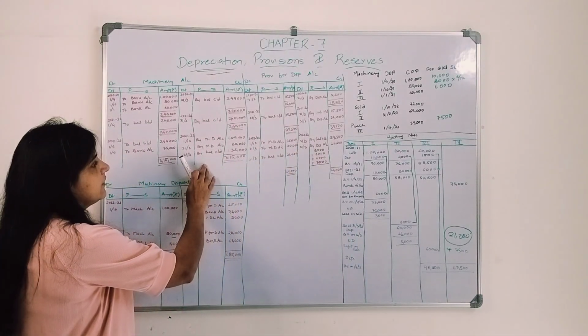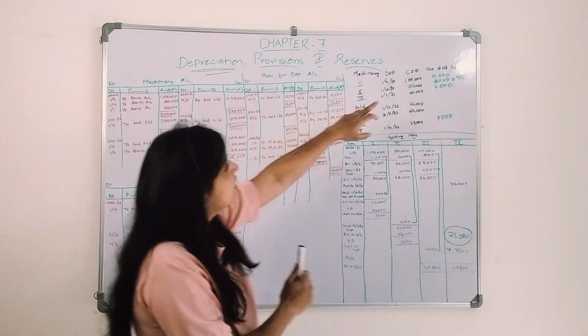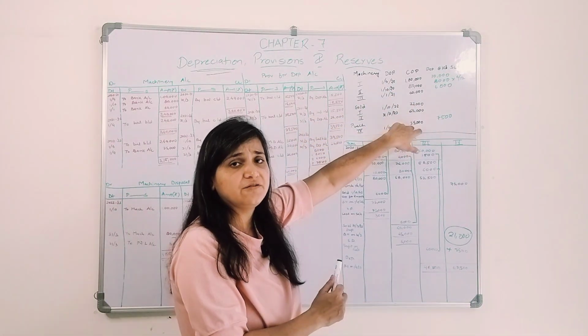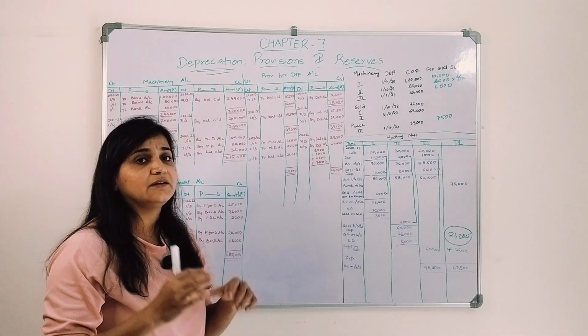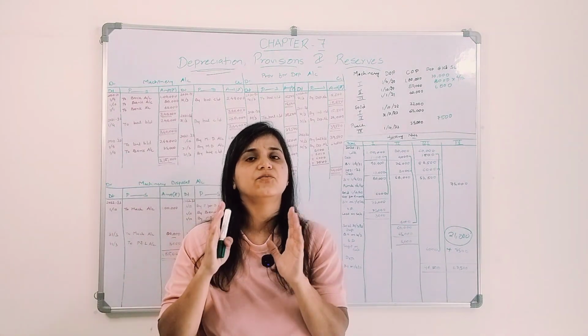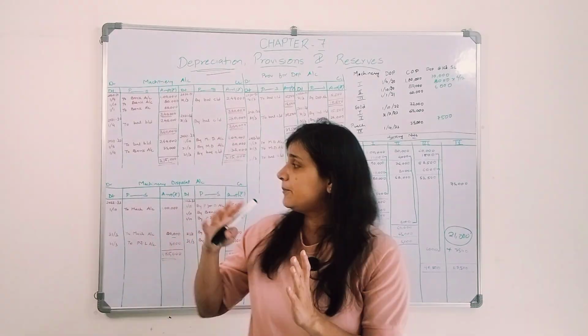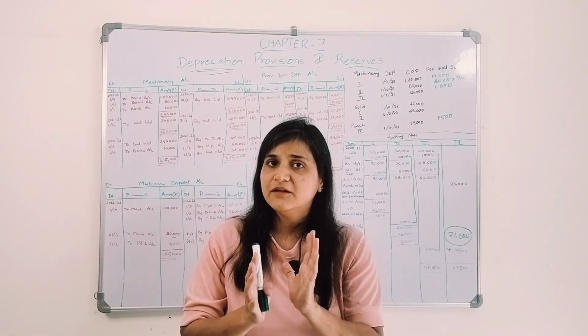I closed here my machinery account. What I am left with, the third and fourth machinery? Third machinery 60,000 and the fourth machinery 75,000. That is the machine I am left with. That is why I carry forward the balance of 1,35,000. So that's how I will prepare my asset disposal account, right? I hope it's clear for you.